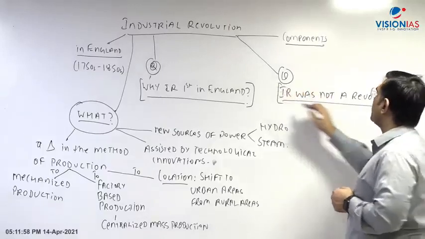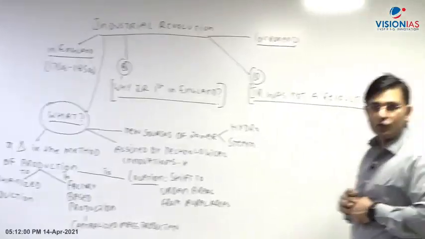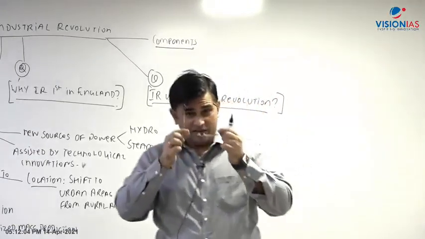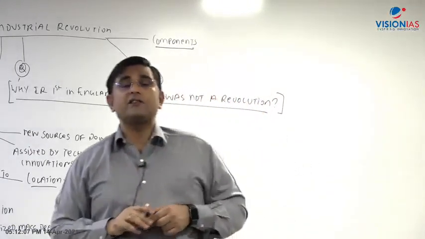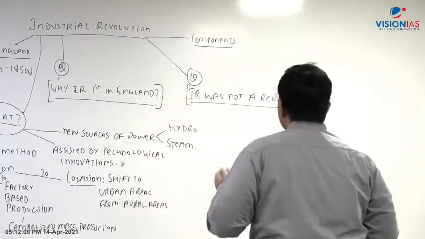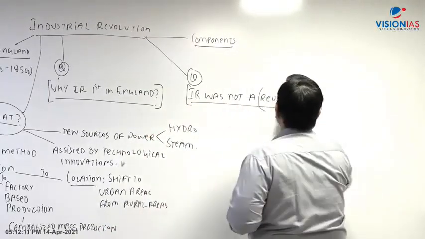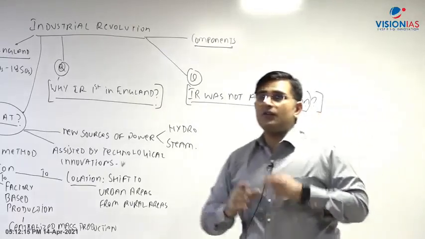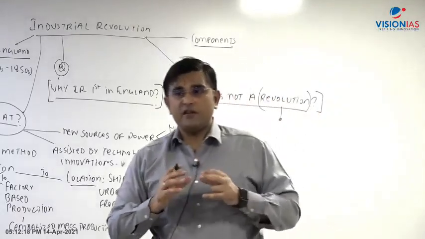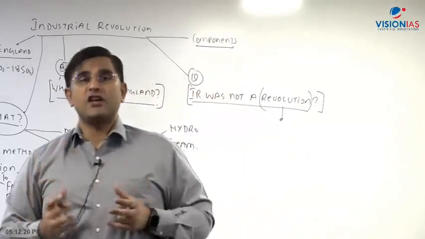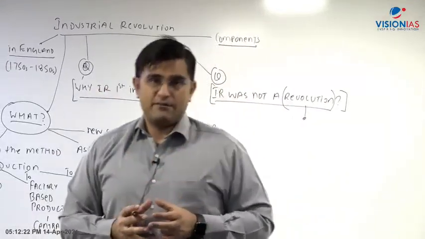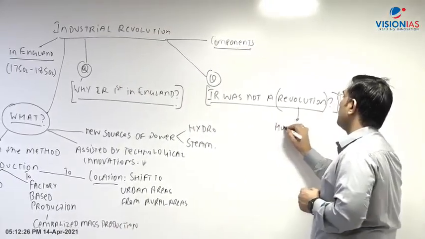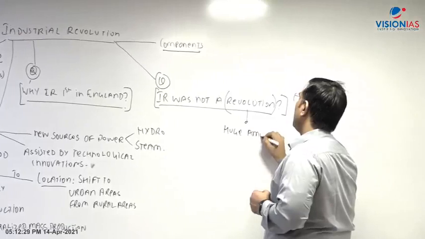Next question is that the industrial revolution was not a revolution. Why? Why can this question arise? This question can arise because of the word revolution. What is the meaning of the word revolution? Revolution means a series of events which represent a huge amount of change in a very small amount of time. So what is this revolution? Revolution is huge amount of change. It has two components. One is huge amount of change.